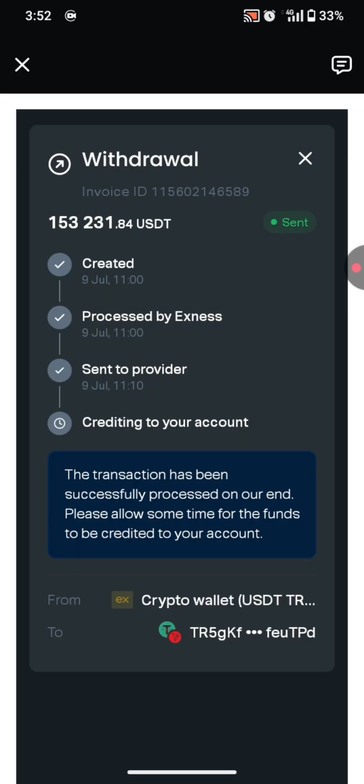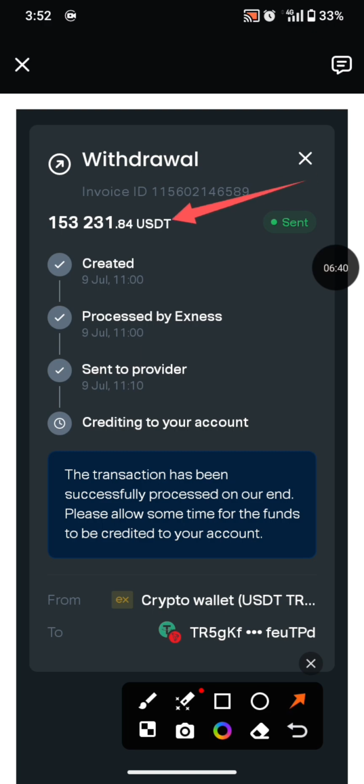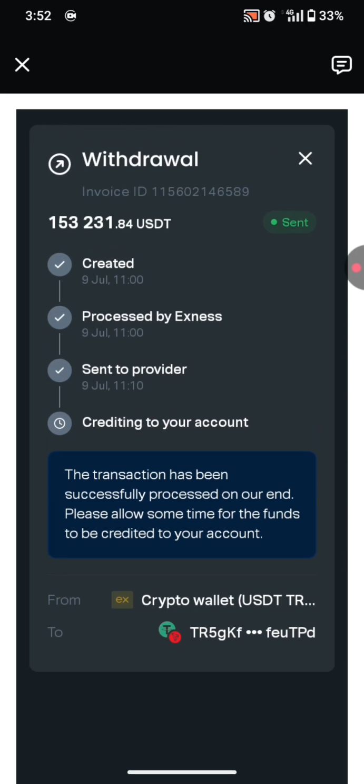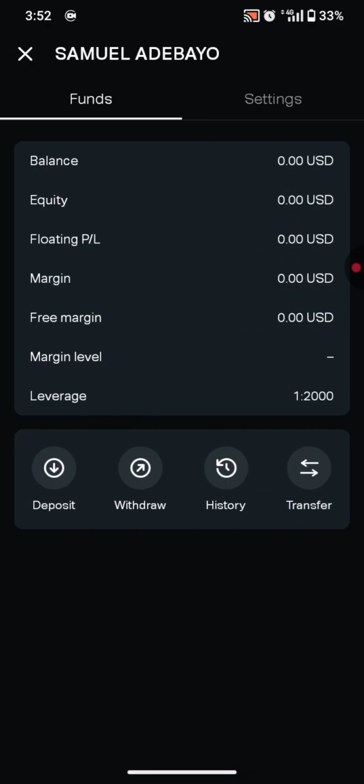So let's go ahead and show you my withdrawal receipt. I withdrew a total of 153,231.84 USDT, and I placed this withdrawal at 11 o'clock, and at 11:10 this withdrawal was sent out of this platform. This just shows you that anything I tell you that I do on Exness is what I do. Let me go ahead and close this and show you my funding rate for today.